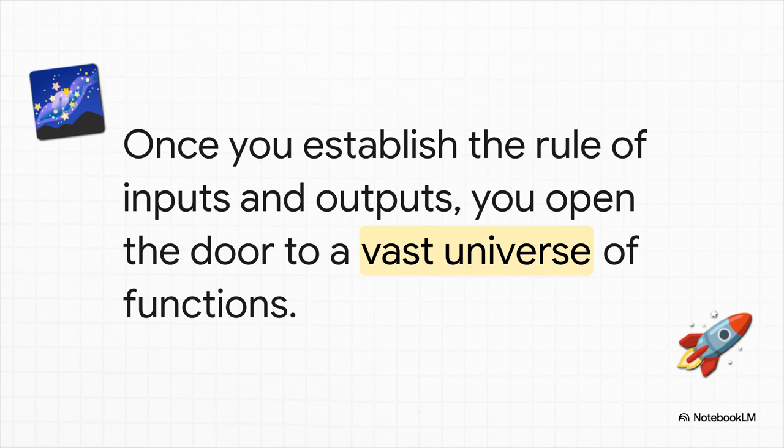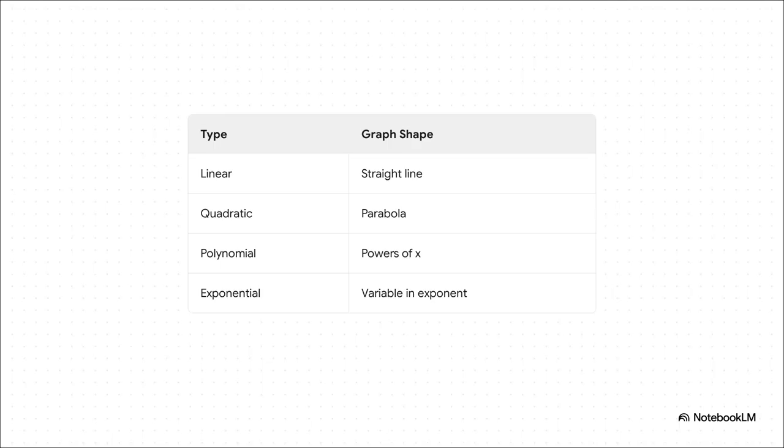Because once you establish that basic rule of inputs and outputs, you suddenly open the door to a vast, sprawling universe of functions. And each one has its own unique set of rules and visual behaviors. The sheer variety here is just incredible. We've got linear functions that generate these perfectly straight lines, quadratic functions with their sweeping U-shaped parabolas, polynomial functions built from powers of x, and exponential functions where the variable itself actually rockets up into the exponent. The source material even points out functions based on behavior, like periodic functions that just naturally repeat after a fixed interval. The major takeaway from all this? The specific mathematical form of the rule completely dictates the physical shape of the graph. It's literally a genetic code for shapes.